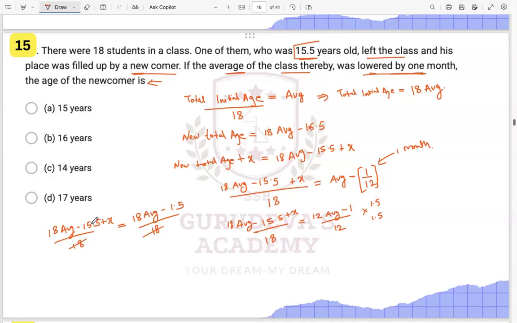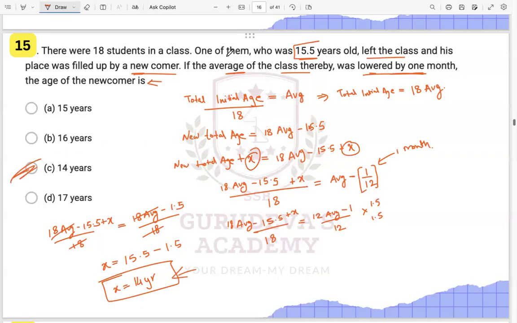Now we can cancel out 18 average on both sides, and x will be 15.5 minus 1.5, so x will be 14 years. The newcomer who is getting added here is 14 years.